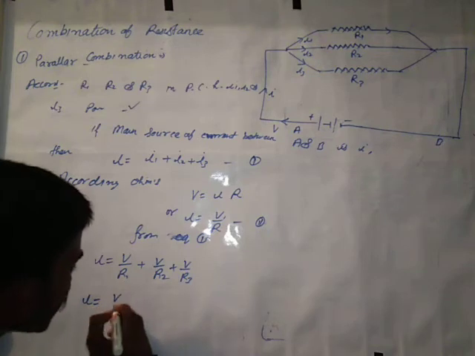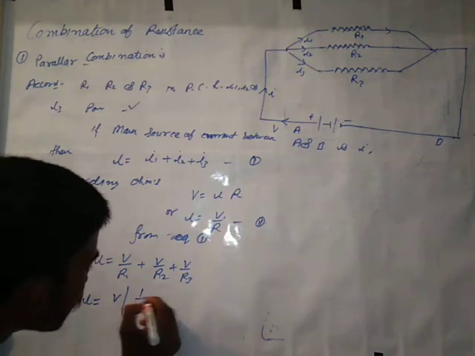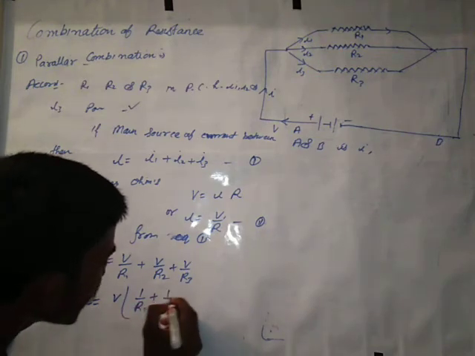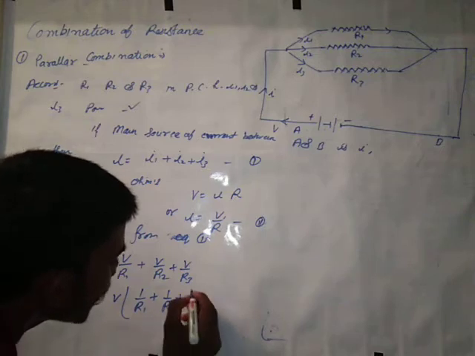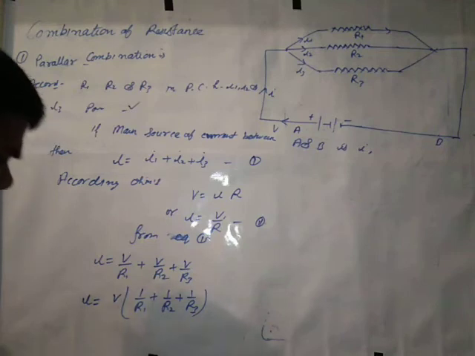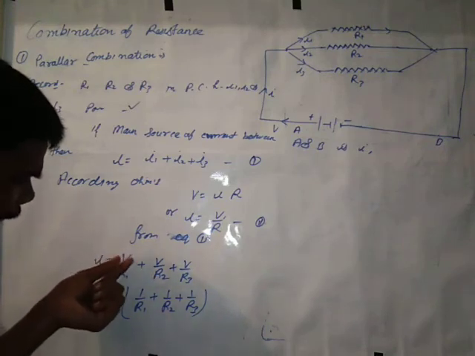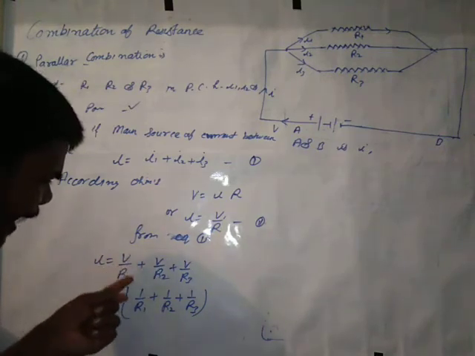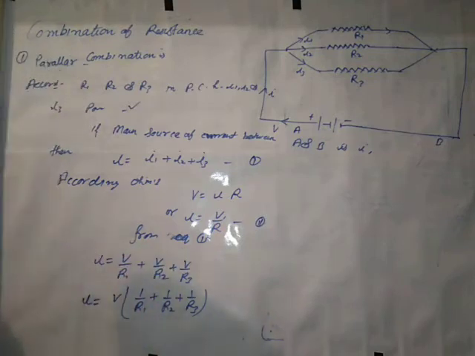I is equal to V common, taking 1 by R1 plus 1 by R2 plus 1 by R3. I can write it like this. There is one common V among V by R1, V by R2 and V by R3.